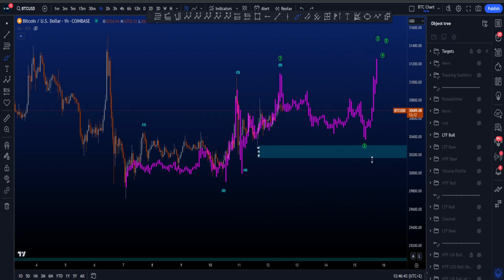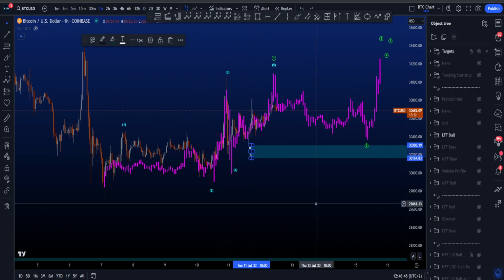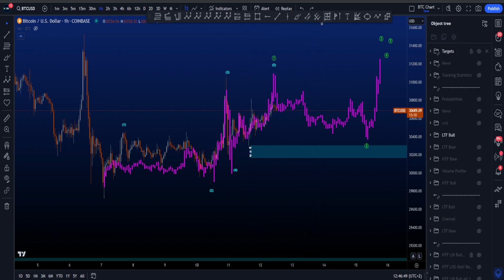Now below price here at the moment we do have a support area which is sitting between 30.1k and 30.3k. So if price is moving to the downside, we wait and observe how price is going to react over here.